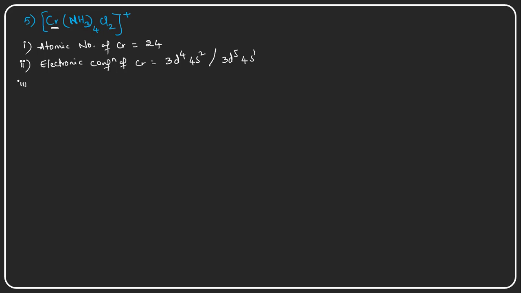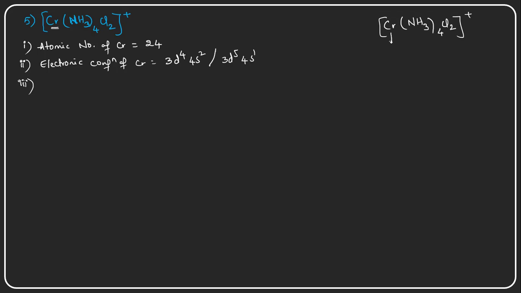The third point, what will be the third point now? The third point is we have to calculate the oxidation state of the chromium. So I am taking the example of this chromium complex once again, [Cr(NH3)4Cl2] plus.